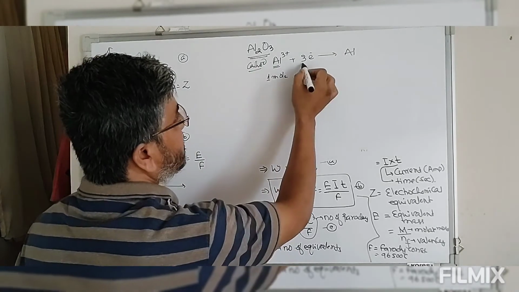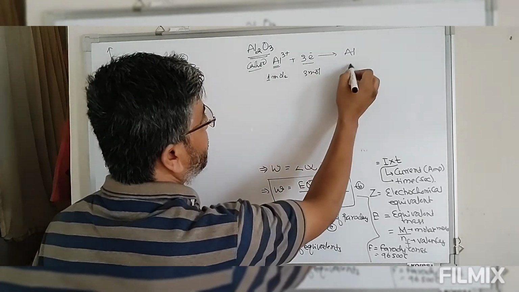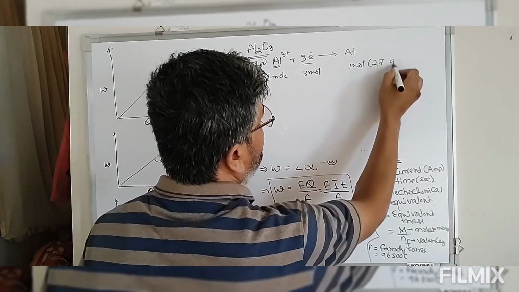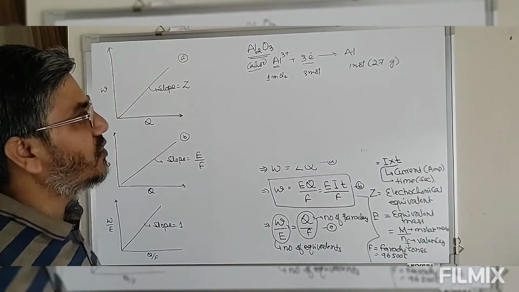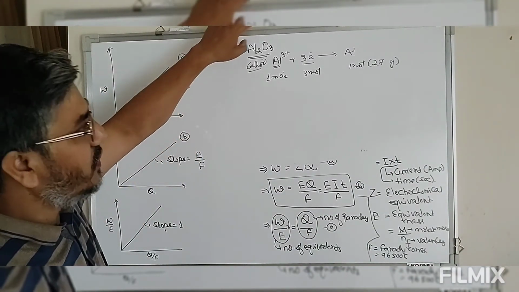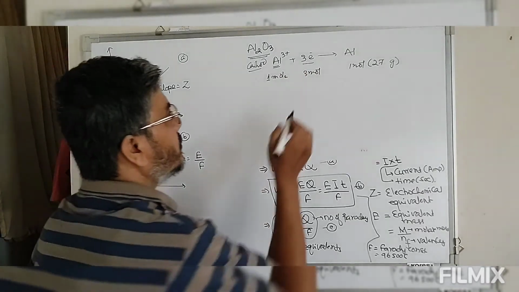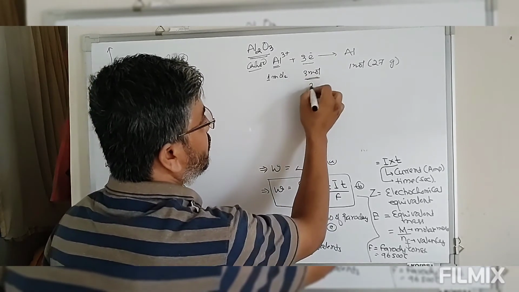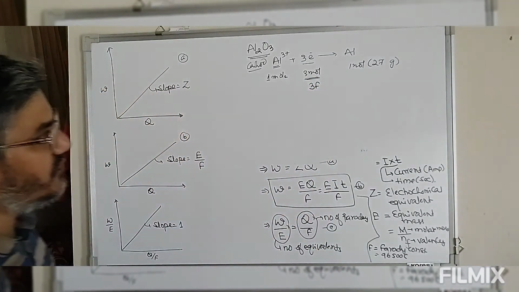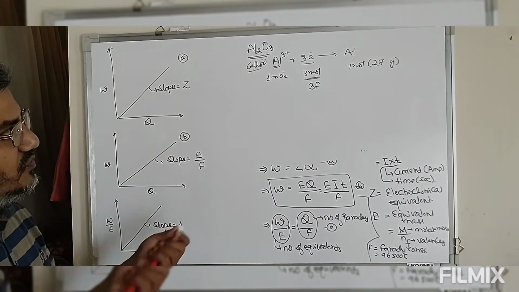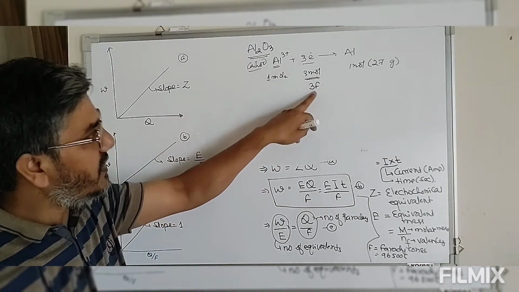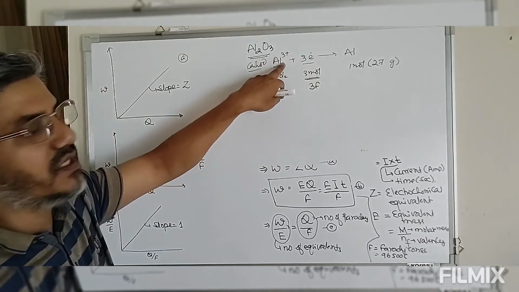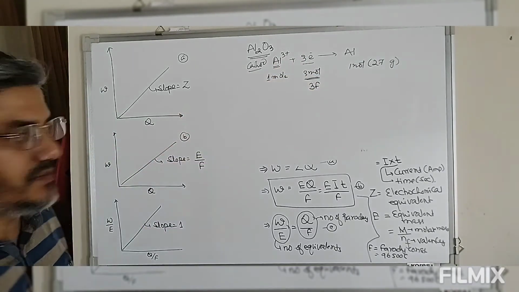of Al3+ ion, this requires 3 moles of electrons to give you 1 mole of aluminum. The mass of 1 mole of aluminum is 27 grams. So to produce 27 grams of aluminum from Al2O3, we require 3 moles of electrons, which equals 3 Faraday, because the charge of 1 mole of electrons is 1 Faraday. The charge of 3 moles of electrons will be 3 Faraday. So 3 Faraday charge is required to produce 1 mole of aluminum from Al2O3, that is 27 grams of aluminum.